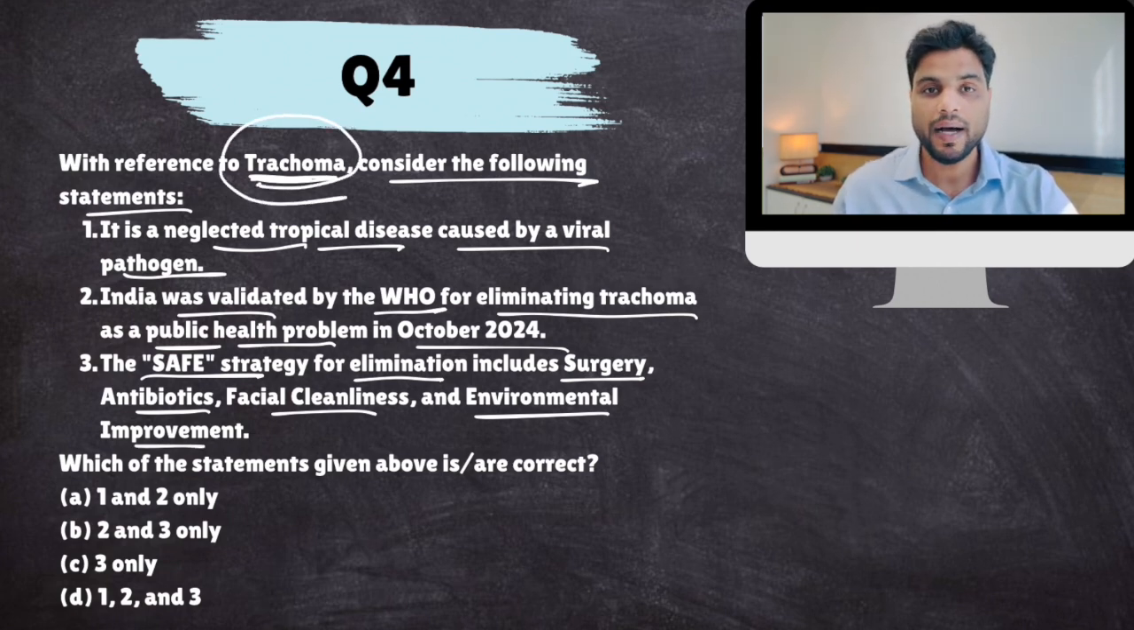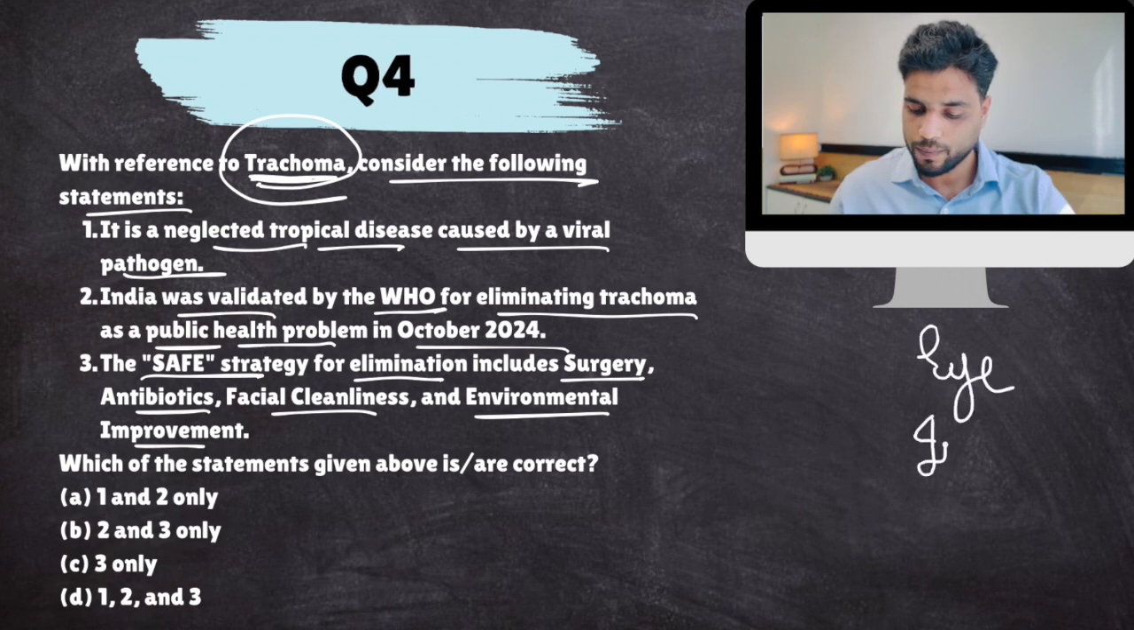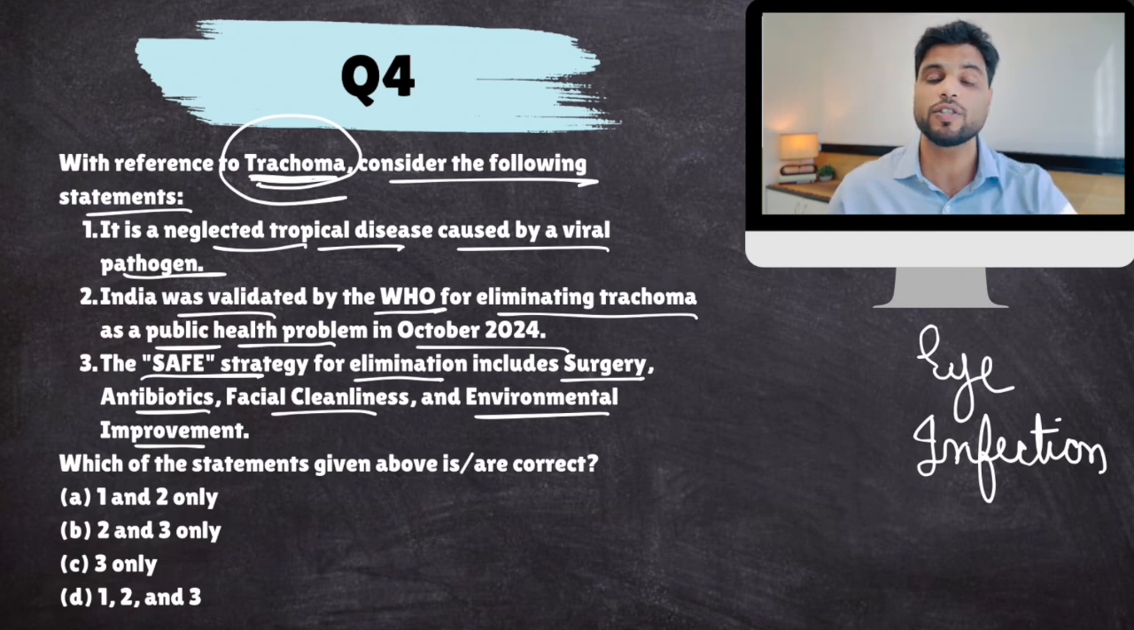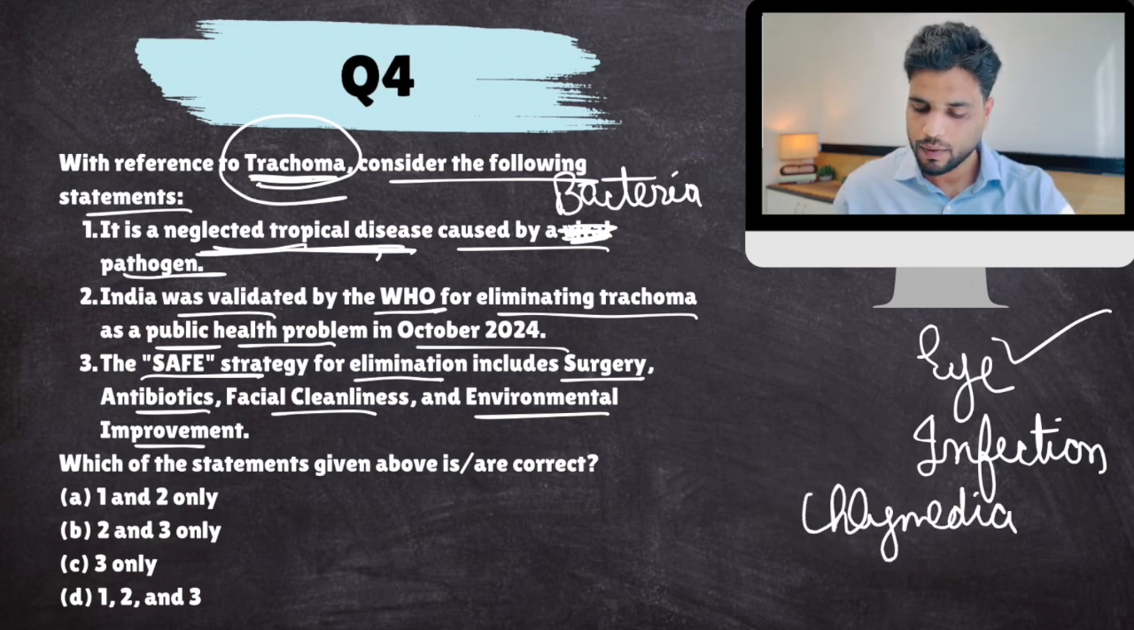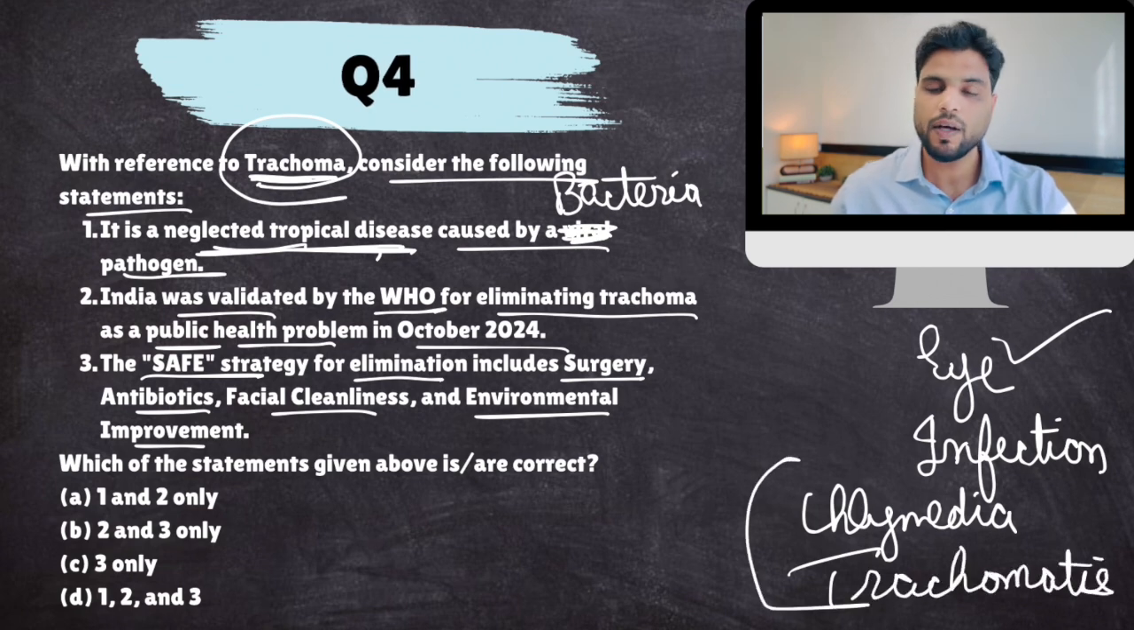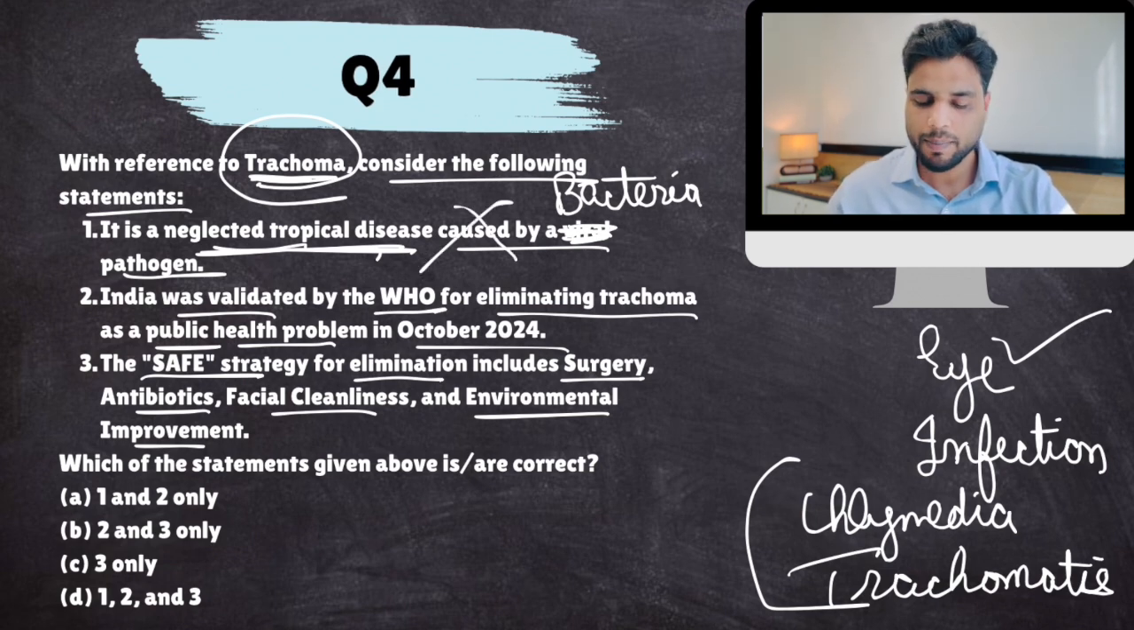Now, trachoma is basically an eye infection, which is one of the leading causes of blindness also. It is such a severe infection that it even causes blindness, but it is an eye infection. And it is a tropical disease. It is a neglected tropical disease, but it's not caused by a virus. It is caused by a bacteria. The name of that bacteria is Chlamydia trachomatis. Okay, this is the name of the bacteria. The spellings might be a little faulty, but the correct spellings are given in your notes. So, this statement is false.